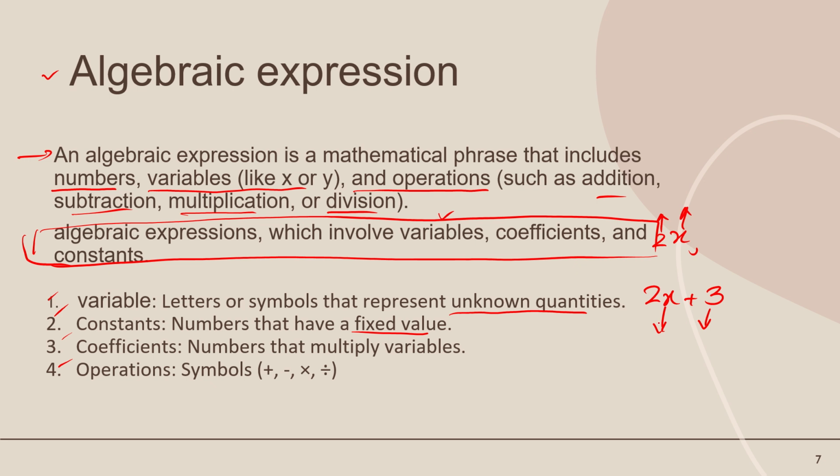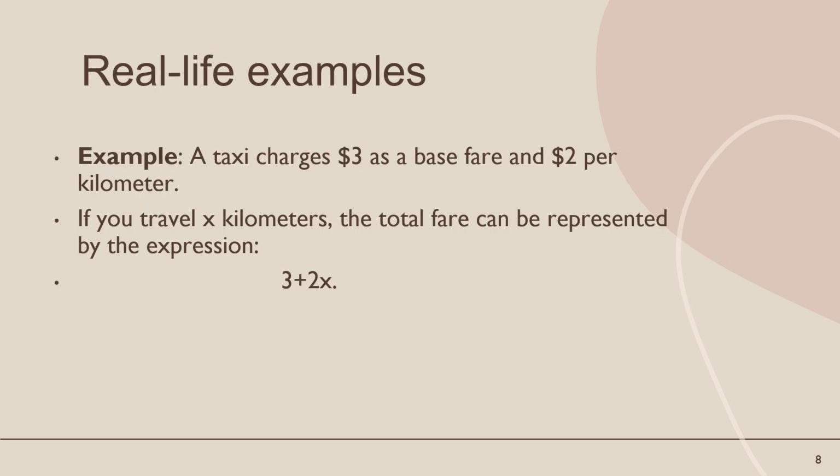The coefficient is the number multiplied with the variable, so 2 is called the coefficient. Operations are the arithmetic operations; for example, plus is an arithmetic operation we use here. So this is all about algebraic expressions.